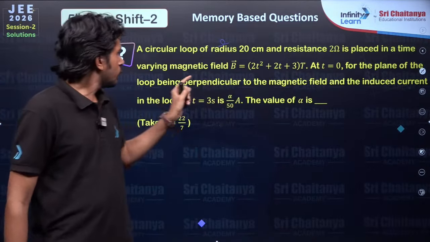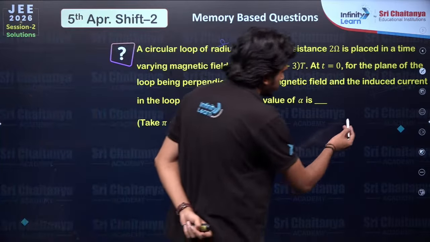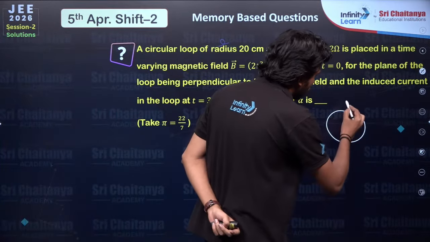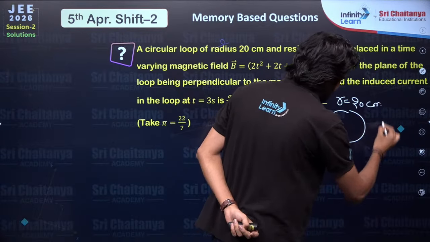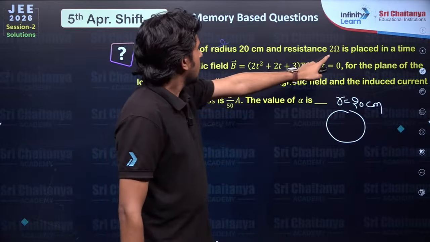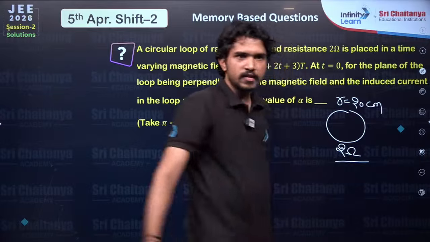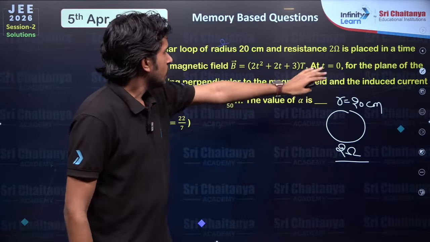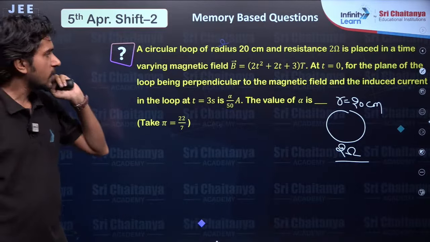In this problem, we have a circular loop of radius 20 centimeter. This is the circular loop and the radius is given 20 centimeter, that means 0.2 meters. Resistance is given as 2 ohm. It is placed in a time varying magnetic field.